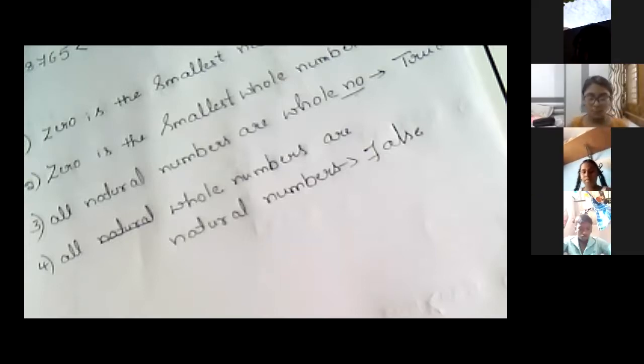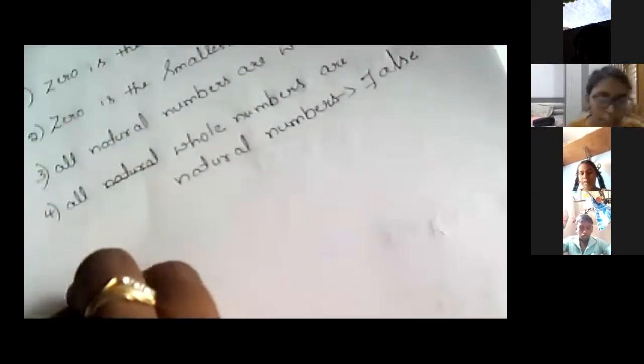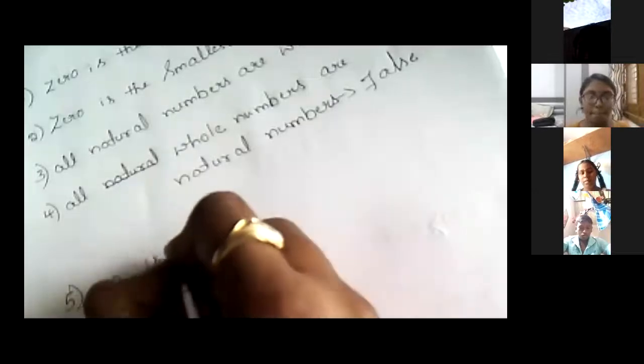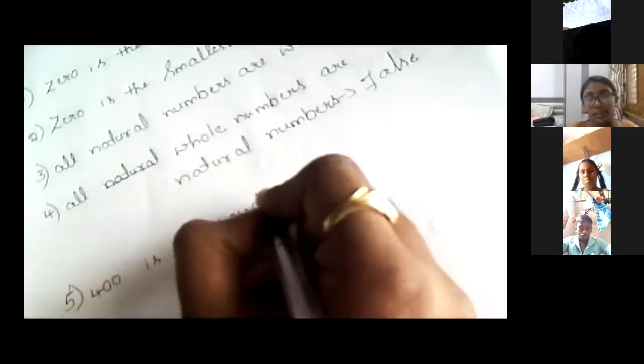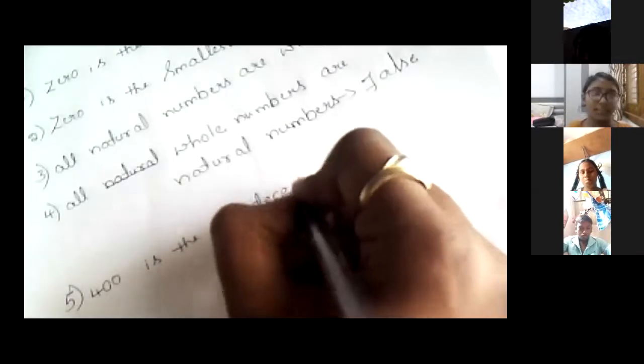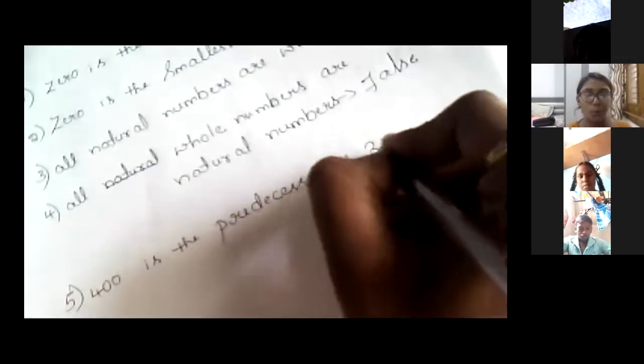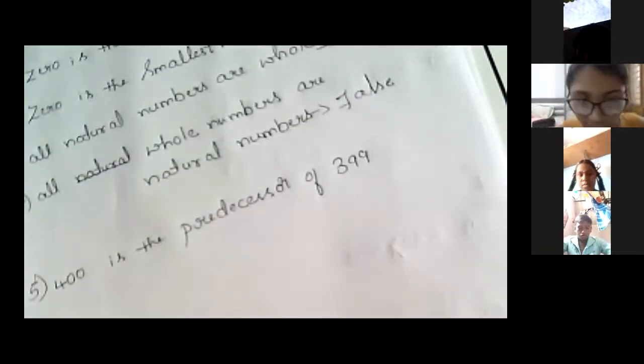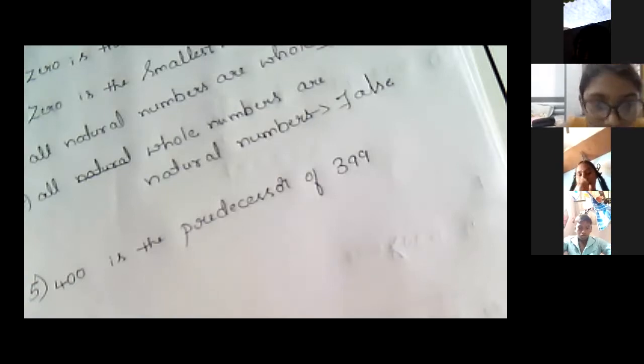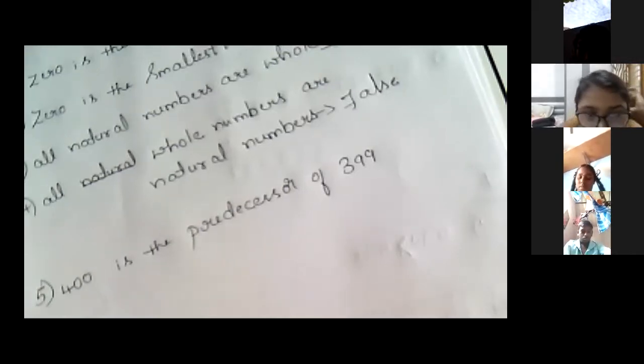So next, 400 is the predecessor of 399. Is it true or false? Predecessor means before number. Understand the question carefully, read it 2 times. 400 is the predecessor of 399. Predecessor of 399. Yes, very good.